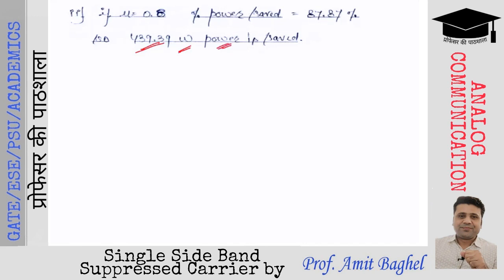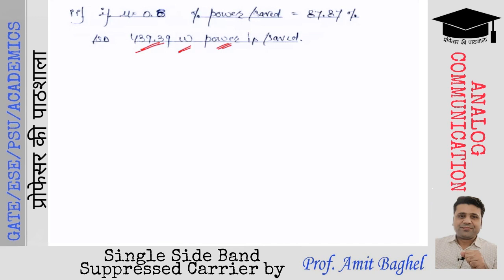So this says जब आपने मॉड्यूलेशन इंडेक्स की वैल्यू 0.5 से बढ़ा के 0.8 किया, that means आपने मॉड्यूलेशन इंडेक्स की वैल्यू को इंक्रीज किया तो मॉड्यूलेशन एफिशिएंसी इन केस ऑफ स्टैंडर्ड एएम will be increased. And when the modulation efficiency in the standard AM is increased, the percentage power saving in SSB with respect to the standard AM will decrease. Earlier, the percentage power saving was 94%, but now it is 87% only.